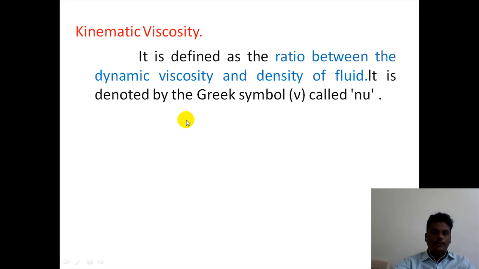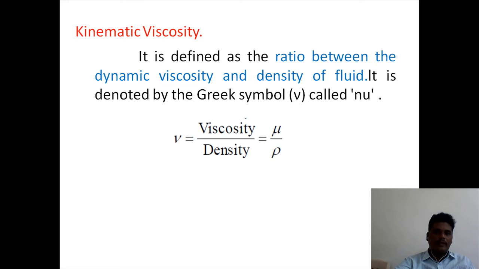It is denoted by the Greek symbol nu, which equals dynamic viscosity mu divided by density rho. The SI unit of kinematic viscosity is meter square per second.